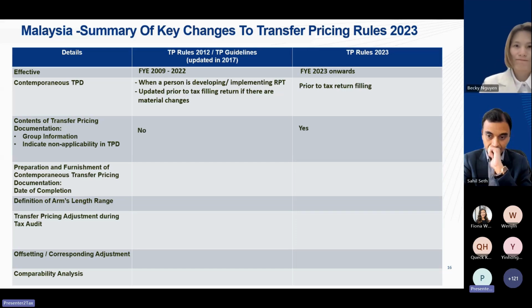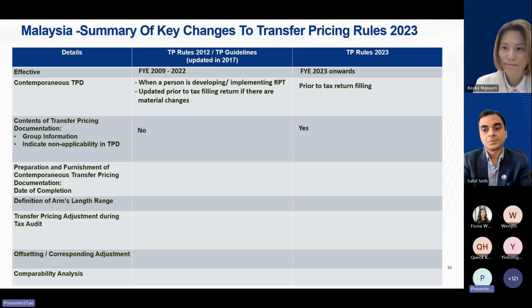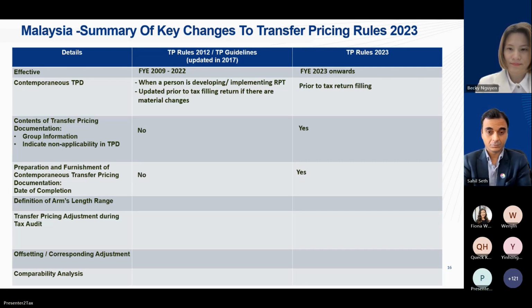In terms of the content of the transfer pricing documentation, group information, as well as indication for non-applicability in the transfer pricing document, is essential to be included as part of the transfer pricing report. The report needs to be dated, and it has to be dated prior to submission or lodgement of tax returns.